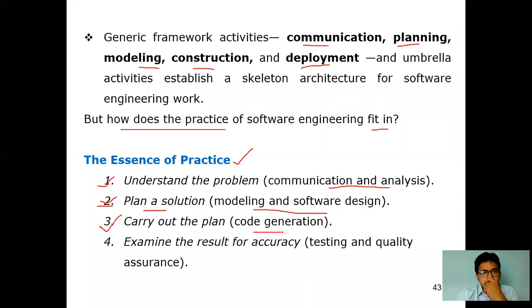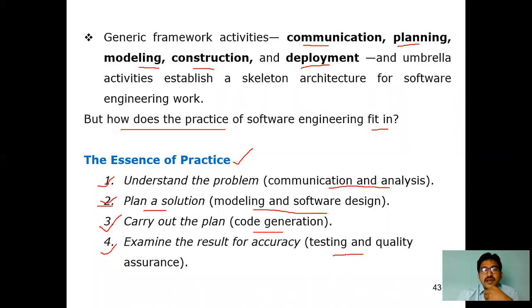Carry out means turning the design on paper into the implementation, which is code generation. The last essence of practice is examining the result for accuracy. Simply, once the code is completed, you have to do testing and quality assurance.